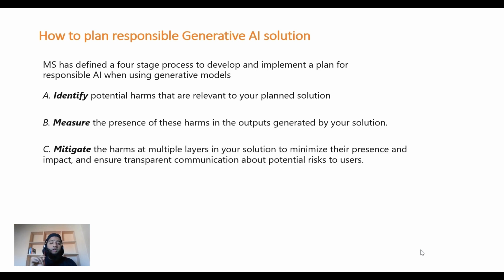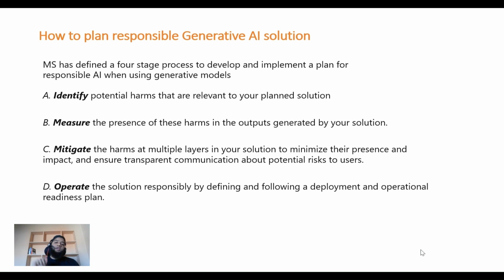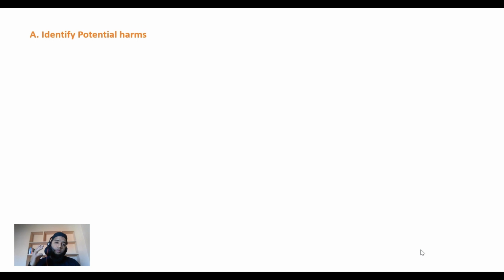And then third, once we have identified and measured, we need to ensure that we mitigate the harms at multiple layers in your solution to minimize their presence. And then operate the solution responsibly by defining and following a deployment and operational readiness plan. That's the four-stage process for developing a responsible generative AI solution. Right, now let's see each one of them in detail. Now let's see how to identify potential harms in a generative AI solution.